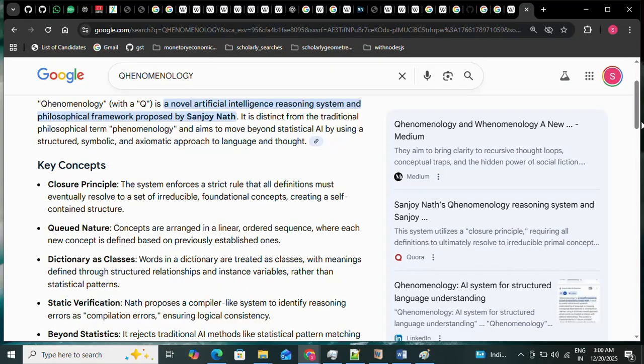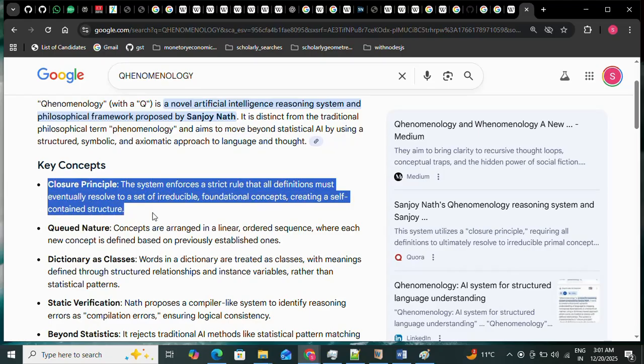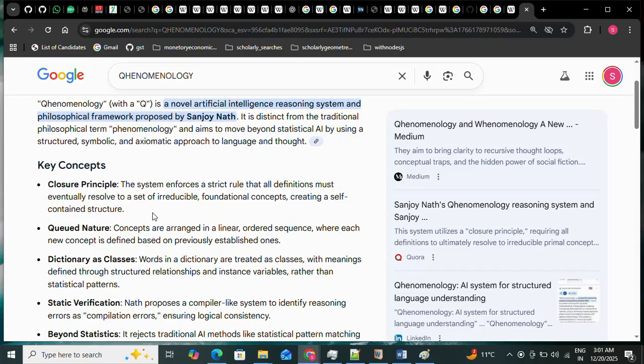But for any meaningful real daily life work, you cannot expect that you will talk with a vocabulary which is not present in the dictionary in the whole world. So this kind of scenario is called the closure principle. Whatever you do, you have to use the words which are present in the complete dictionary which is present today. This kind of talk is called the closure principle, that is the algebraic closure. Don't confuse it with the epistemic closure. This is about the algebraic closure. So Sanjoy's model of the Qhenomenology is standing on algebra-like thinking on the natural principles, on the natural languages.